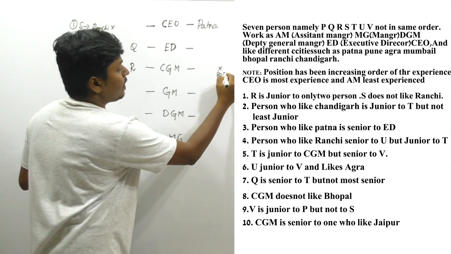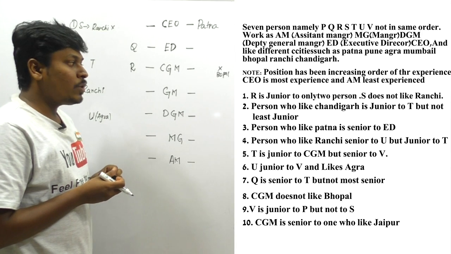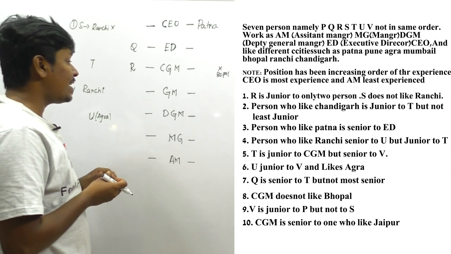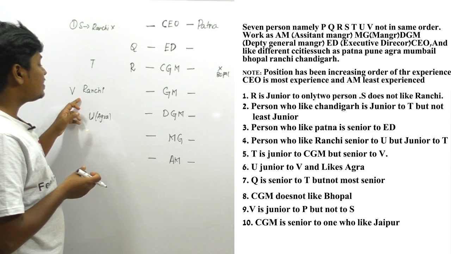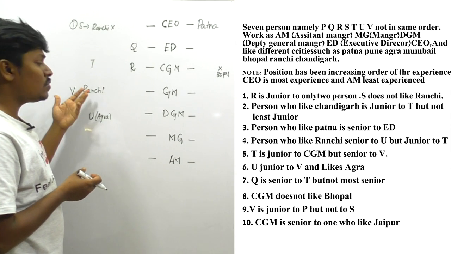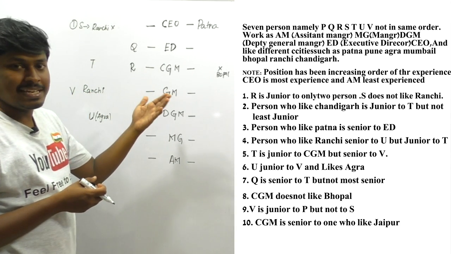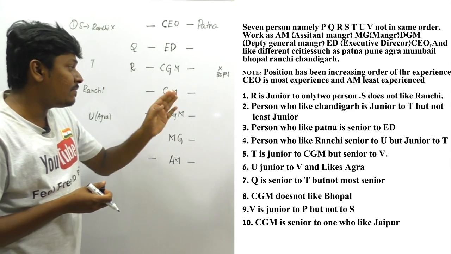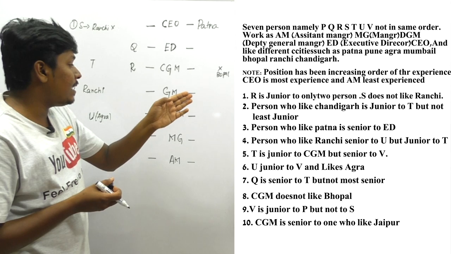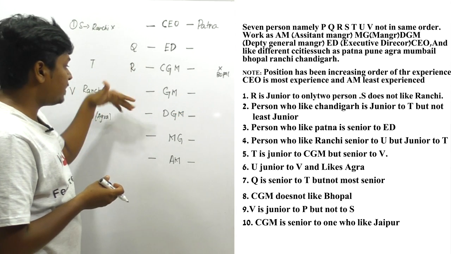Okay. And V is junior to P but not to S. So friends, they have said that V is junior to P, right? So the person V is junior to P. Okay, V is junior to P, that means P should be a senior person. And they have said but not to S. Friends, listen to the words carefully. I think while fixing this clue, I can complete this arrangement, right?